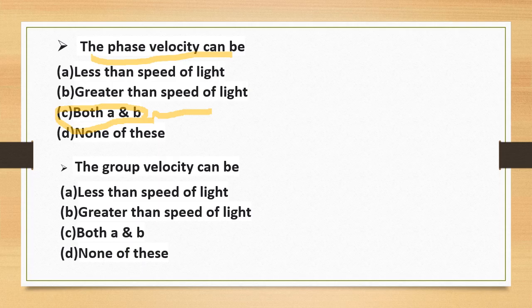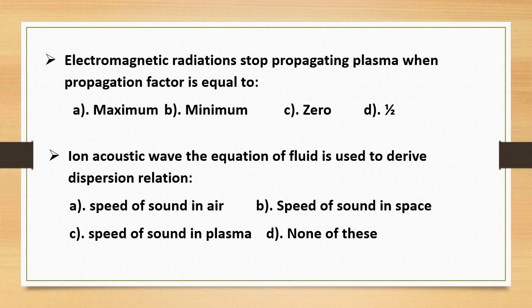The group velocity can be less than speed of light, yes. Greater than speed of light, no. Both, no. None of these, no. Group velocity is always less than speed of light. Electromagnetic radiation stops propagating in plasma when the propagation factor is equal to 0. Remember, when the propagation factor is equal to 0, electromagnetic radiation stops propagating.